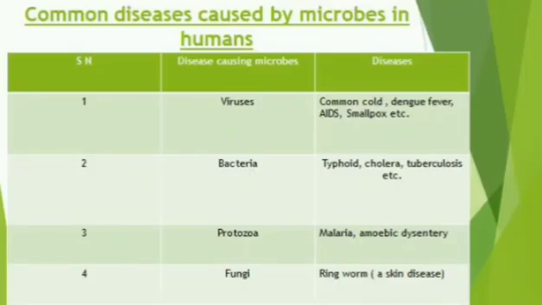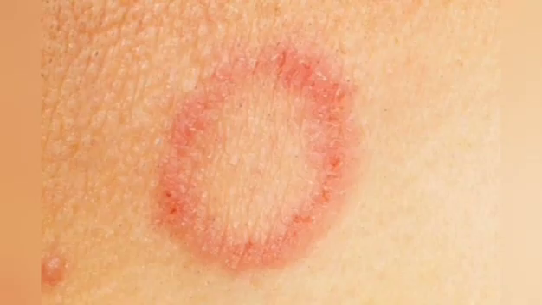Microbes cause diseases in humans, animals, plants and even in poultry birds. That is what we are going to discuss in this small session. Common cold, dengue fever, polio, chickenpox, smallpox and AIDS are caused by viruses. Typhoid, cholera and tuberculosis are diseases caused by bacteria. Malaria and amoebic dysentery are caused by protozoa. And ringworm, a type of skin disease, is caused by fungi.